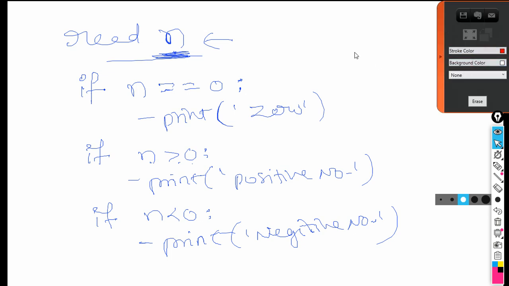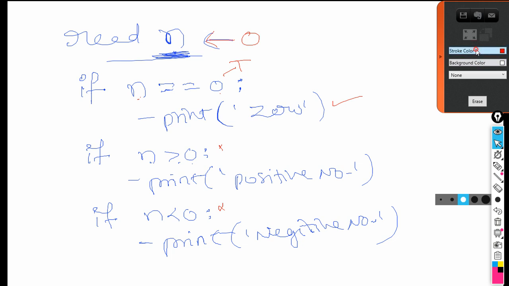For example, let me show you here. If n is equal to 0, I am giving 0. So what's the value of n? n is 0. 0 is equal to 0. Yes, the condition is true. Therefore, it enters here and 0 will print on the monitor. And these two conditions become false. Clear?